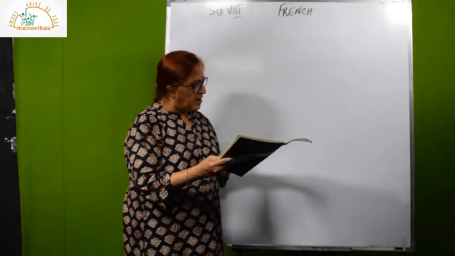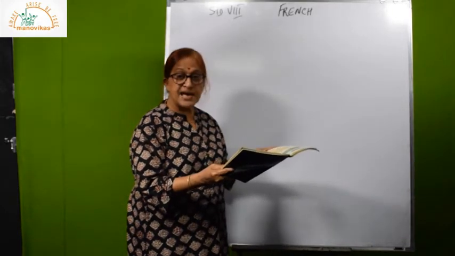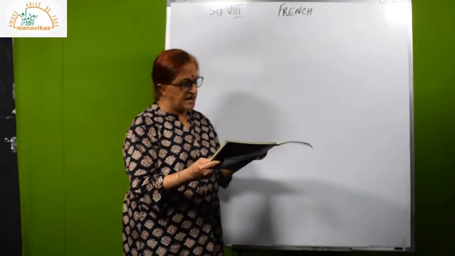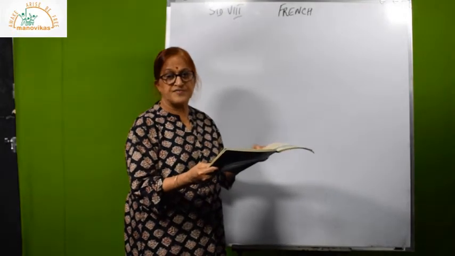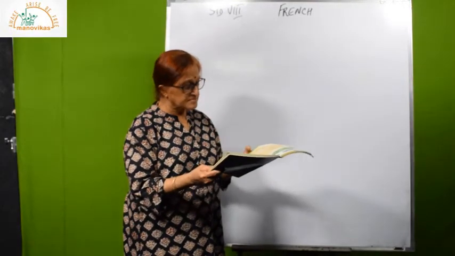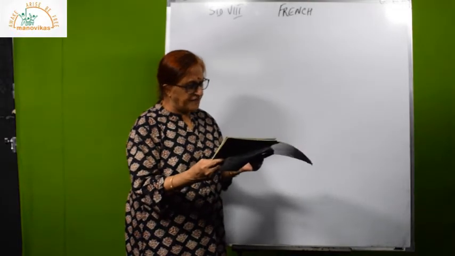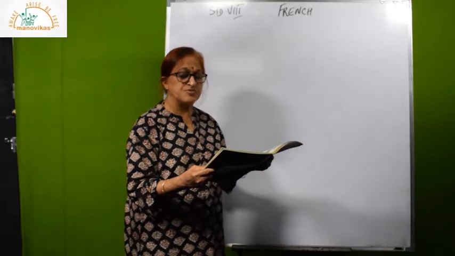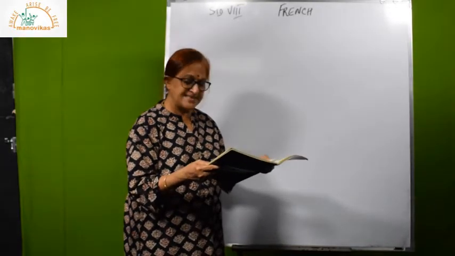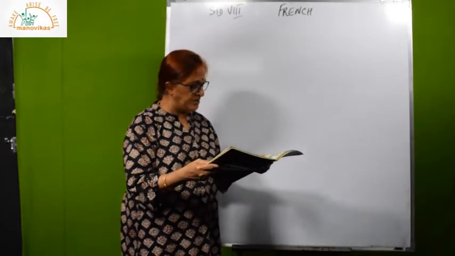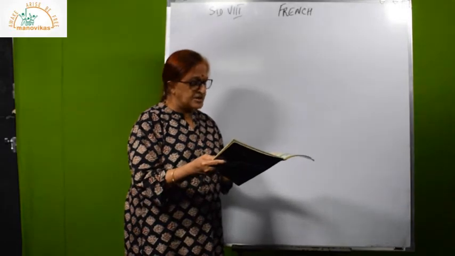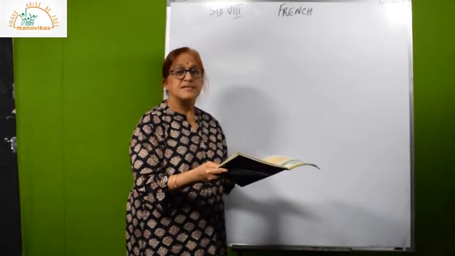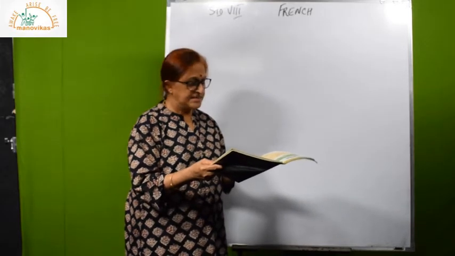Now, en quoi est la robe? What is the dress made of? Elle est en étoffe. Look up the meaning of étoffe. See what it is in your dictionary. Some things you will have to look up. Okay, soie is silk, étoffe you find out. En quoi est le soulier? Soulier is a shoe or a slipper.